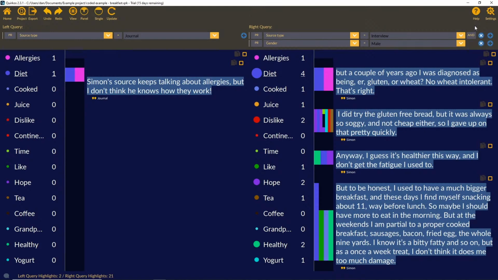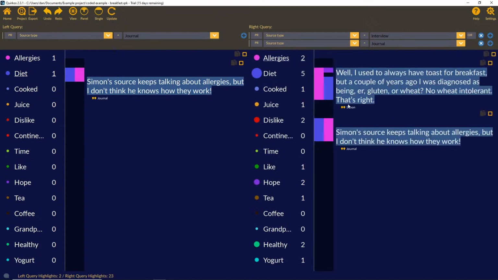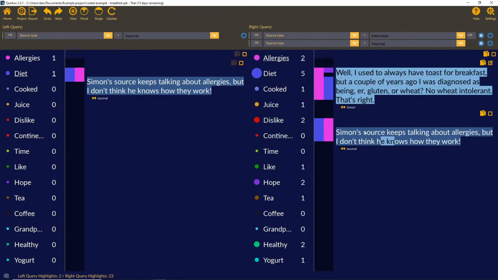But what we can easily do is exclude these particular ones. So if we wanted to have everything except our journal, we can add a query here with the and or all statements, or if we wanted to look at our journals, so if we click and keep source type interview and journal, now if we update that, we'll see the results from both our sources of text and our sources of data. And again, it is just another way of keeping you closer to your data and connecting you not just with the data that you've collected, but also with your own process feedback, your own reflexivity on the process and the analysis as it goes on.